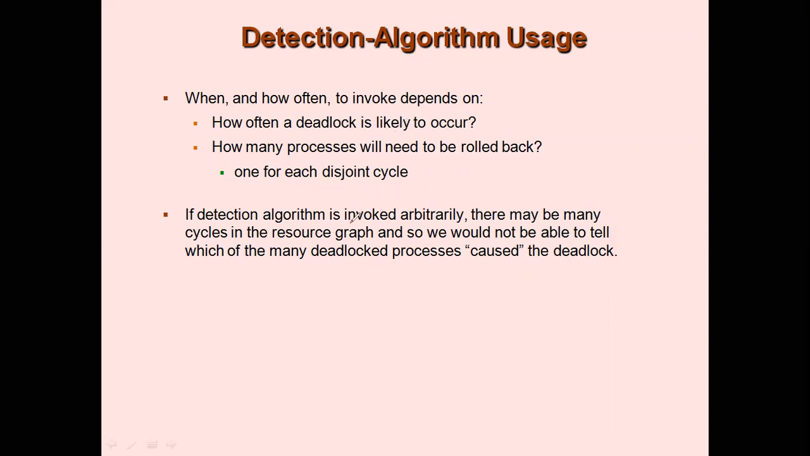Even if you apply it once in a while, that also has a problem, because you will miss where the cycle has occurred. There may be many cycles in the resource graph, so you won't be able to tell how many deadlocked processes were actually in that cycle. So even if you invoke the detection algorithm once in a while, it is difficult to trace which deadlocked processes cause the cycle. So both are not fine. You need to find a suitable way to apply this detection algorithm.